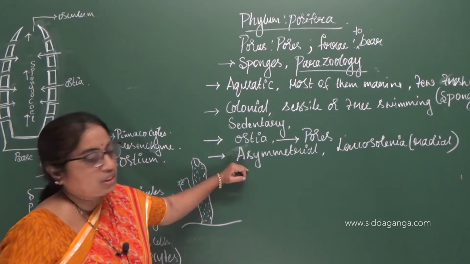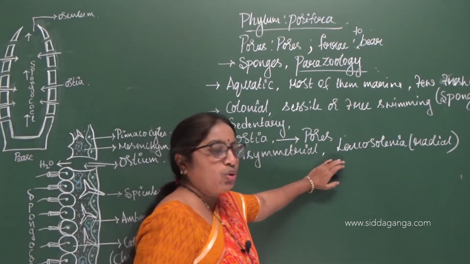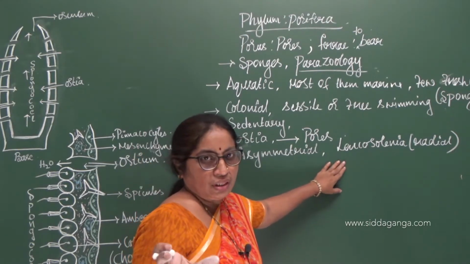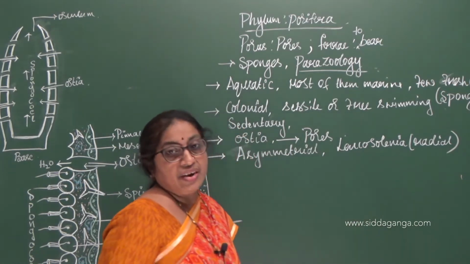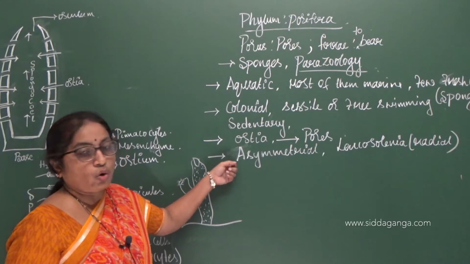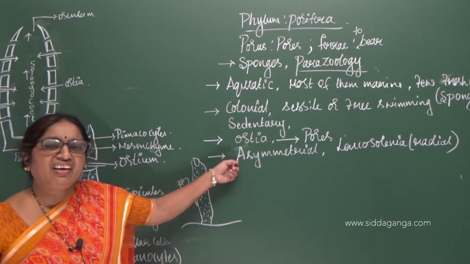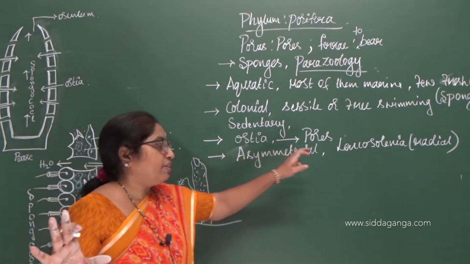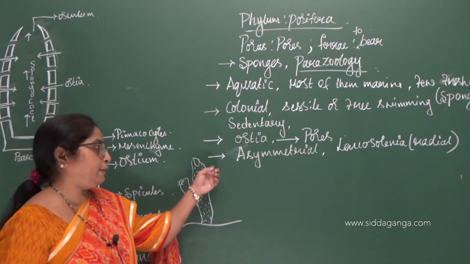Whereas Leucosolenia can be cut into two equal halves through the center, hence it is called radial symmetry.